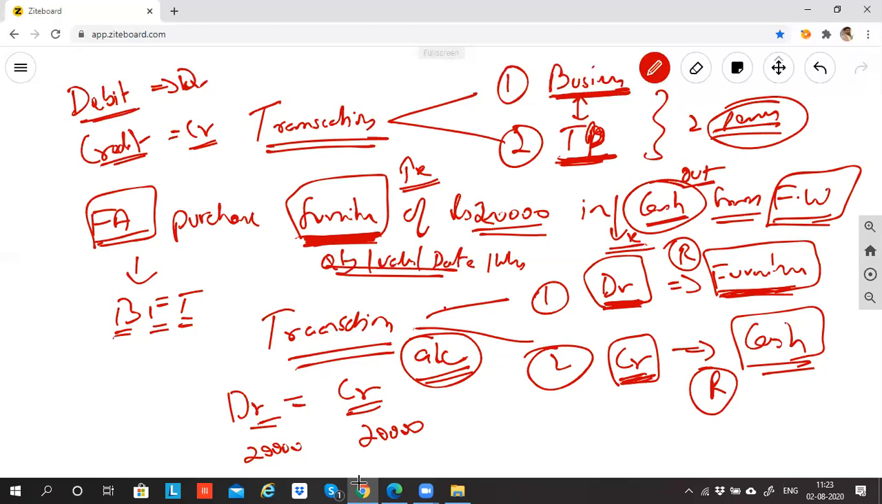So every transaction will affect two accounts minimum. One of which will be debit, another will be credit. And I told you earlier that transaction means an activity which is happening between two people or two persons. This person can be a natural human being or an artificial person. So what is a natural person? What is an artificial person? We'll study in the next few minutes.